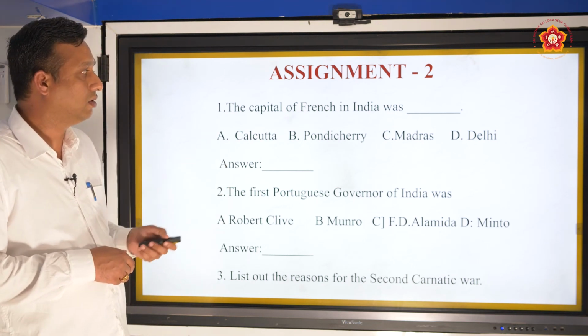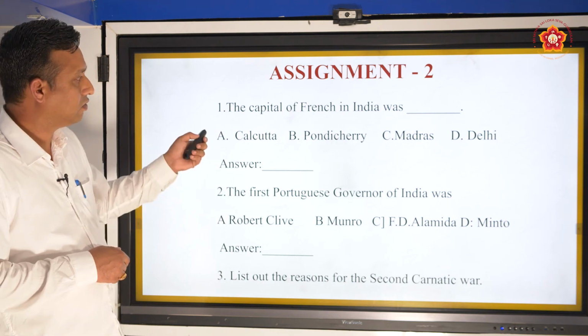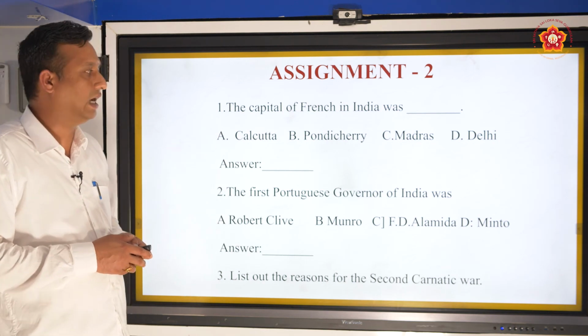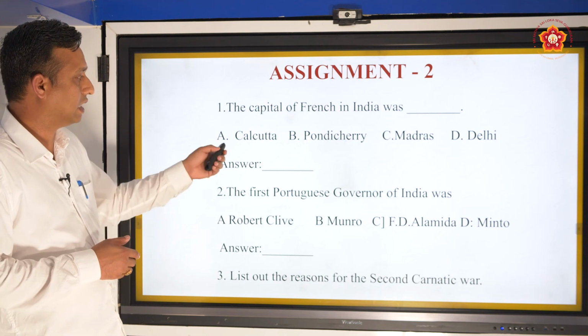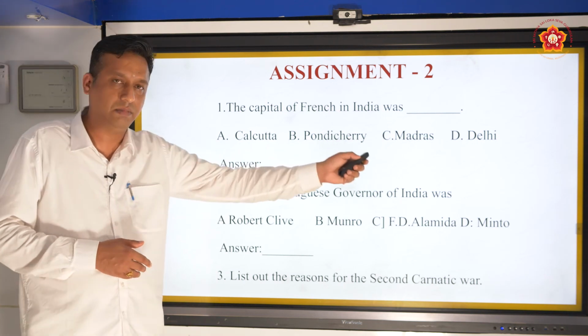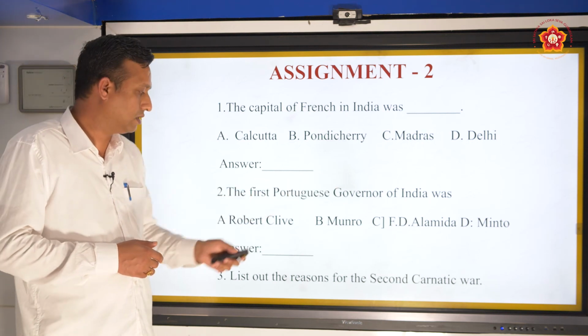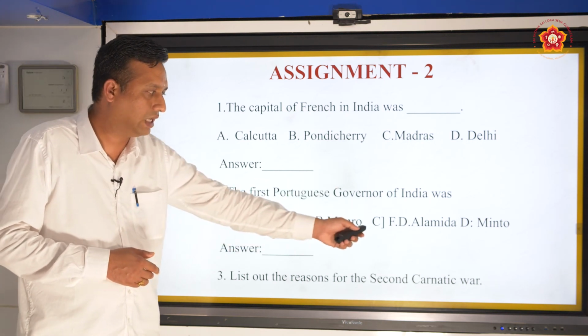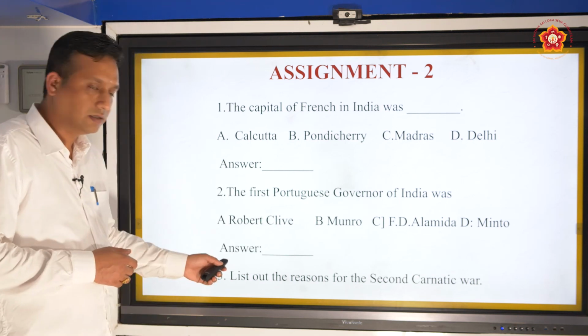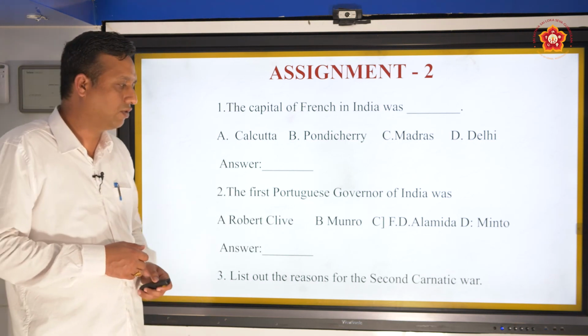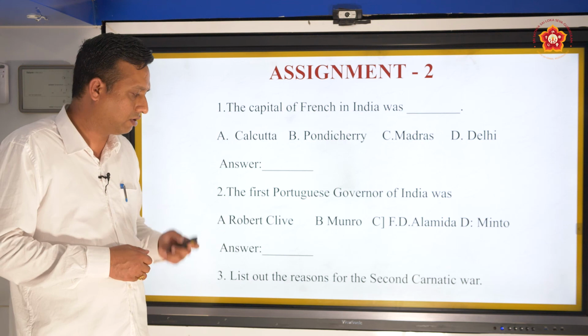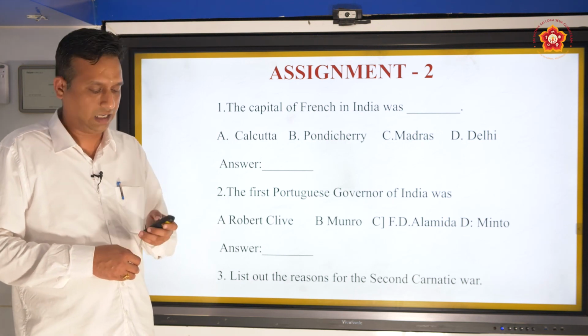I will give you 3 assignments. One: the capital of the French in India was dash. Choose the correct answer: Calcutta, Pondicherry, Madras, Delhi. Two: the first Portuguese governor of India was Robert Clive, Munro, F.D. Almeida, Minto. Third question: list out the reasons for the second Carnatic War. What were the reasons for the second Carnatic War?